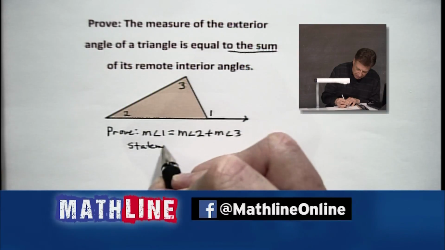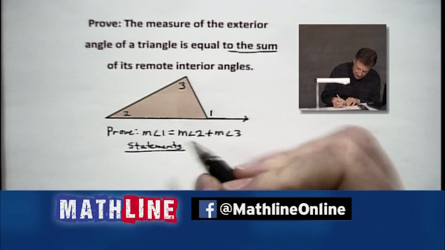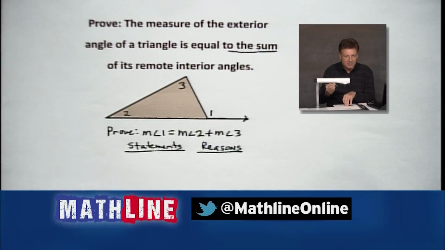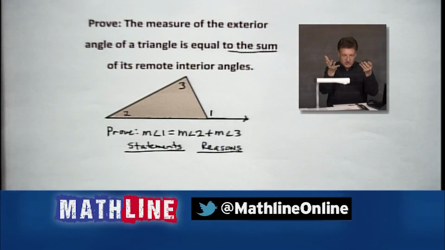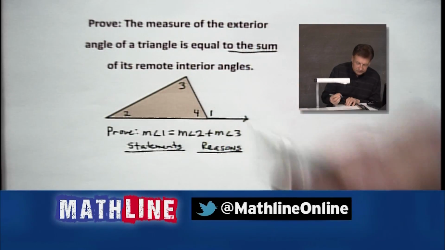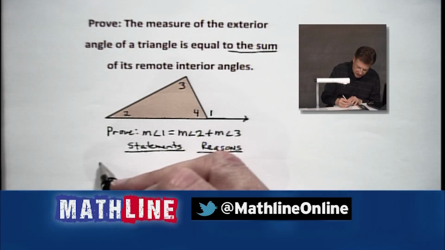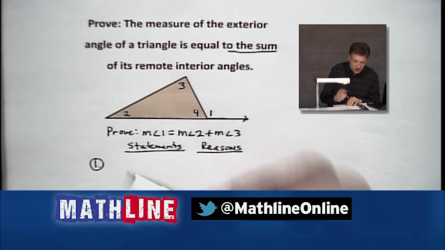And remember, I said it's about Blockbuster. And you know what? We're going to probably see some situations where we'll have to use some examples here. I know we're running close on time. So first of all, what you see is what you get. Angle 1 is an exterior angle. So where we're going to go here, we're going to bring in a 4th angle right there. Well, it's already there. We're just going to label it. And what I want us to notice here is how we're going to do this.